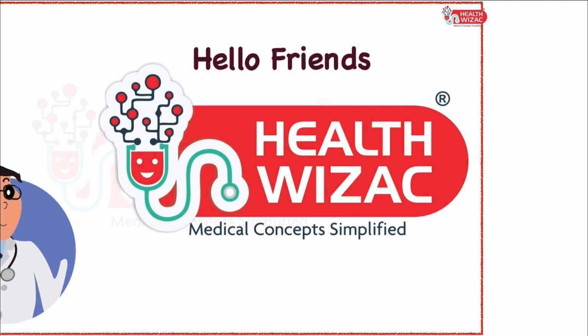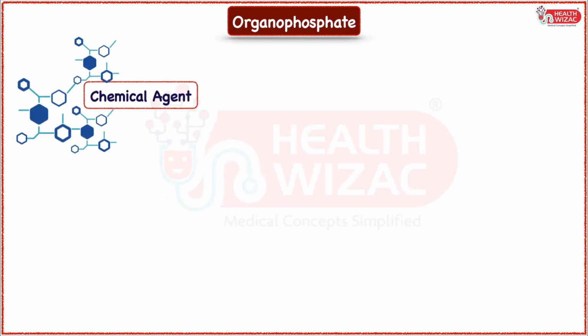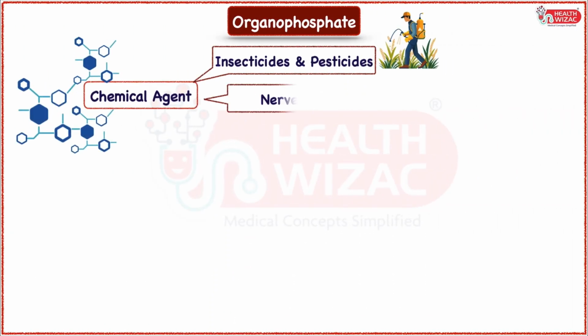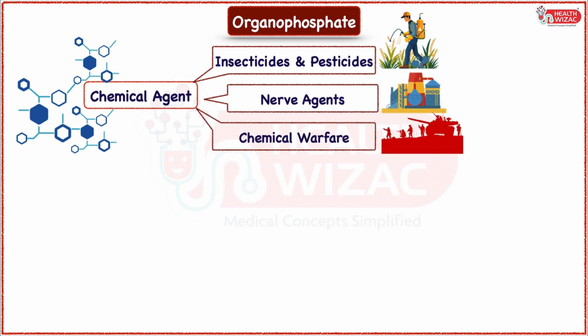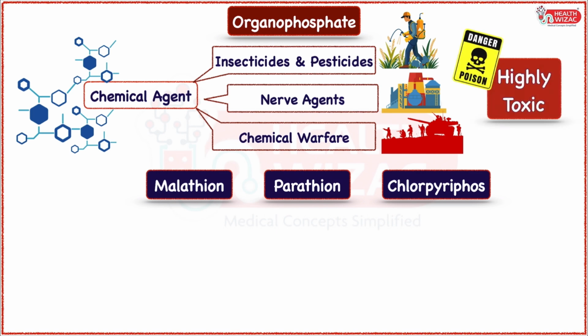In this video, we will learn about organophosphate poisoning, which is a medical emergency demanding urgent critical care management. Organophosphate is an industrial chemical agent with varied use as an insecticide, pesticide, nerve agent, and in chemical warfare, and is available as malathion, parathion, and chlorpyrifos. They are highly toxic to humans, animals, and plants when exposed.